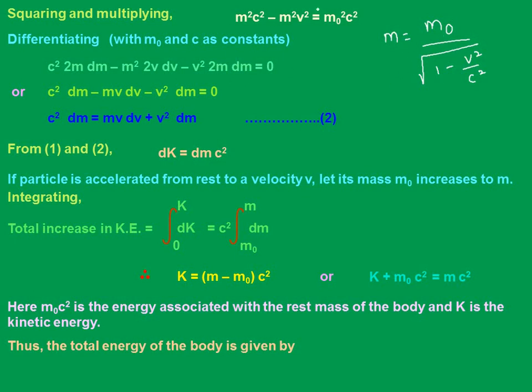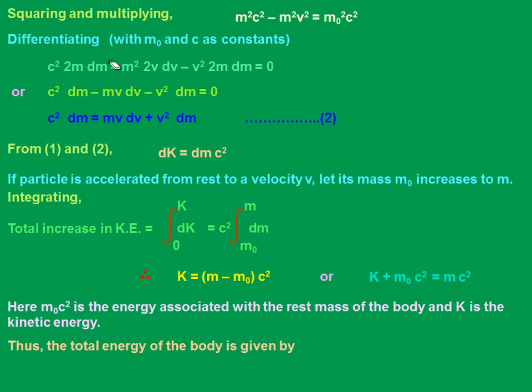Now differentiate this entire equation. As m naught and c are constant, since m naught is the rest mass and the speed of light will always be a constant value. So now differentiate that equation, what we can get? c square into 2m dm, c square being constant, minus m square into 2v dv minus v square into 2m dm. So that's why we got the third term to be negative. Are we clear with this? Differentiating this will be equal to 0. On the right hand side we have m naught c, both constant, so constant derivative is 0.